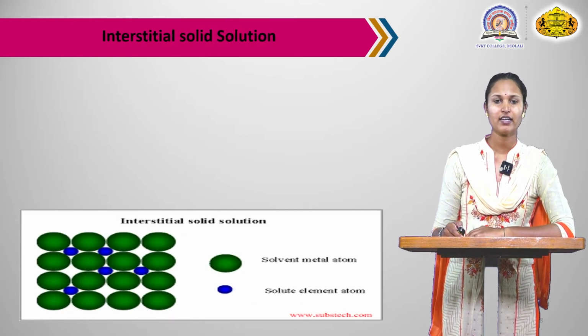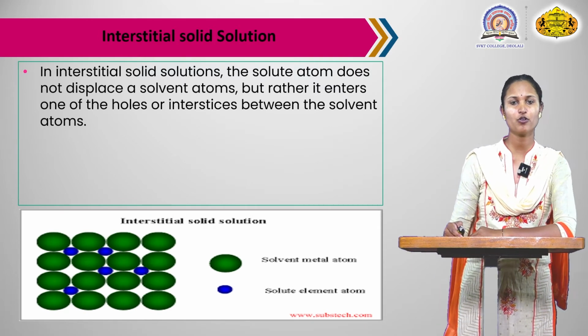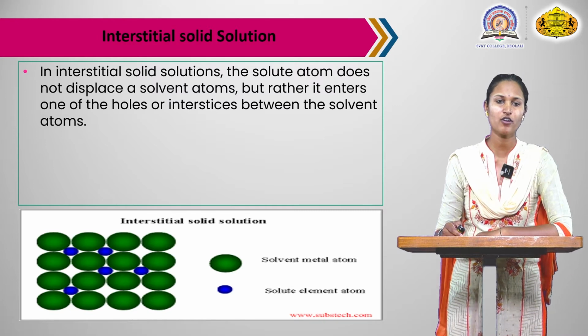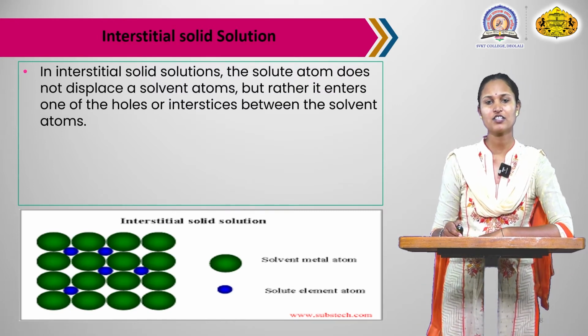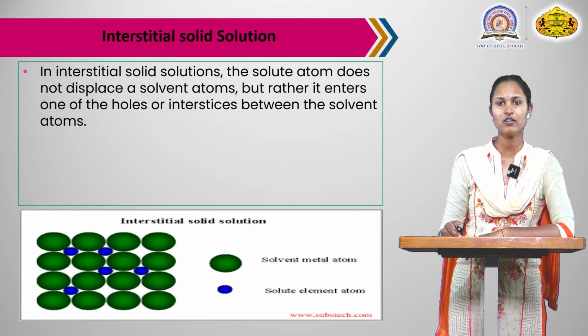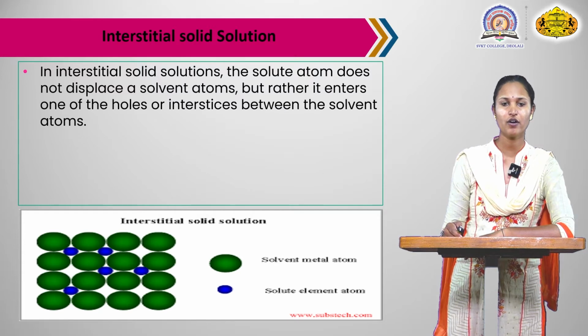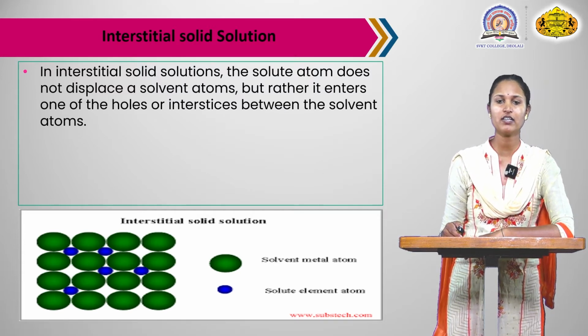Next, interstitial solid solutions is the next type. In an interstitial solid solution, the solute atom does not displace a solvent atom, but rather enters one of the holes or interstices between the solvent atoms.